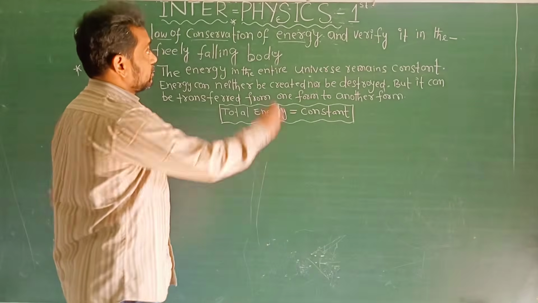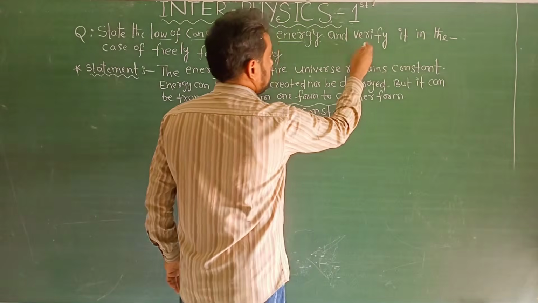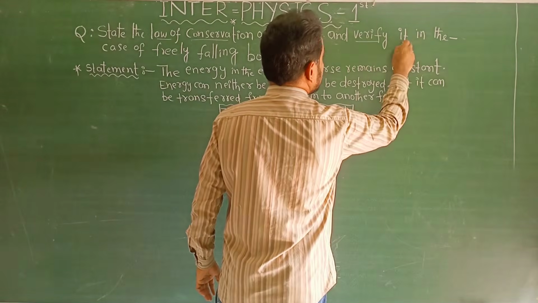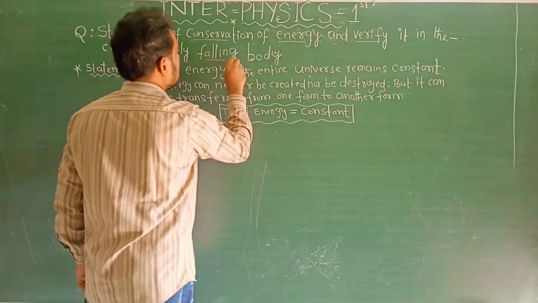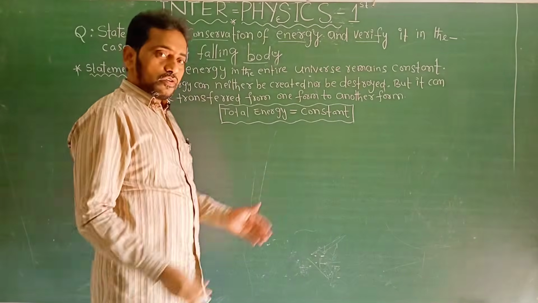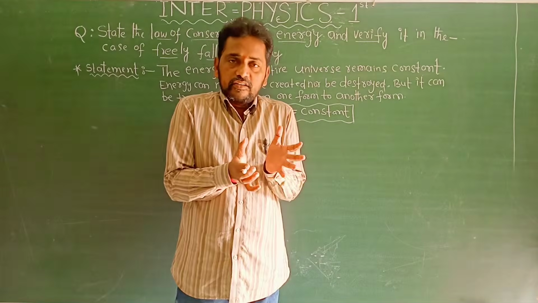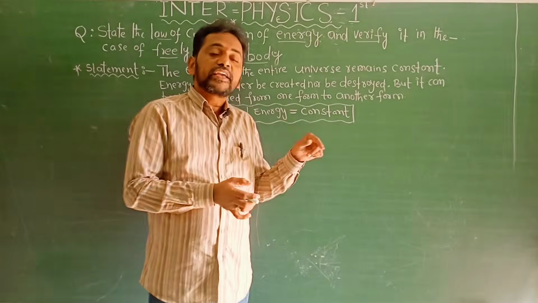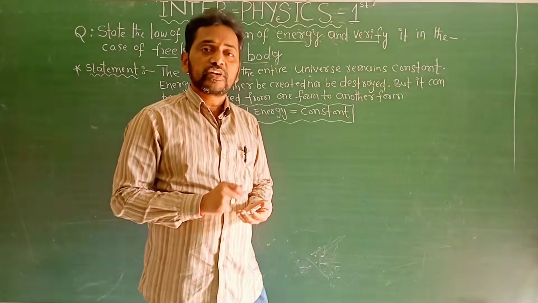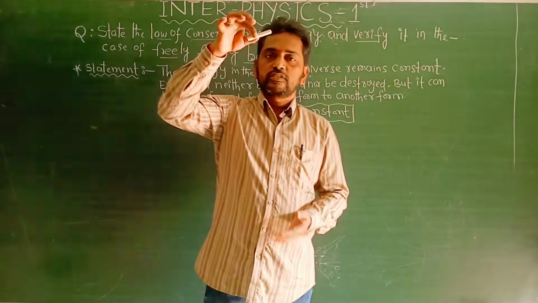Now, in the question: verify it in the case of a freely falling body. The total energy remains constant, and we verify this statement in the case of a freely falling body. What is a freely falling body? Here this is a body.